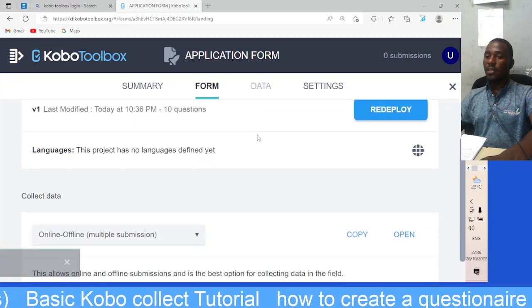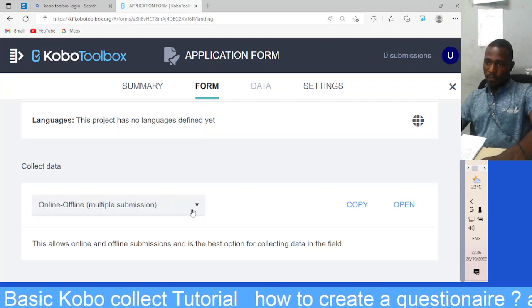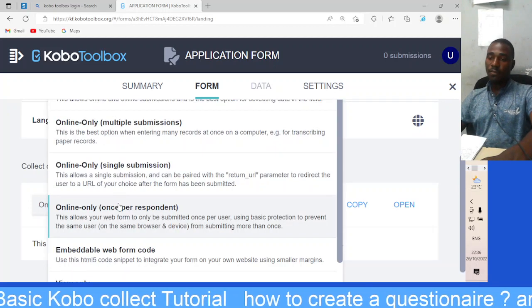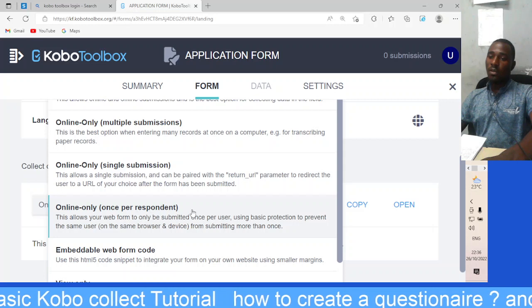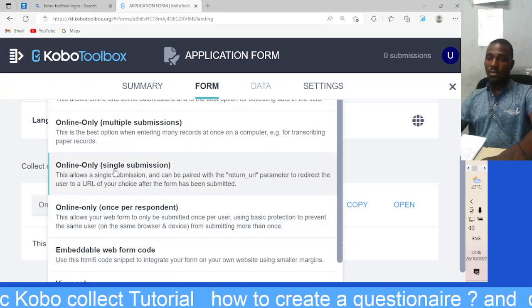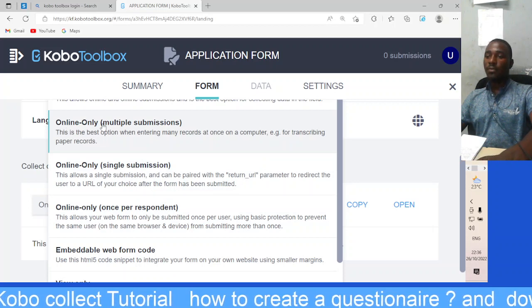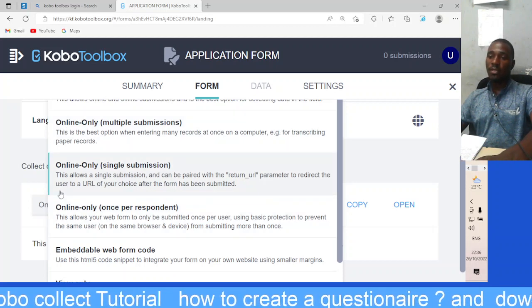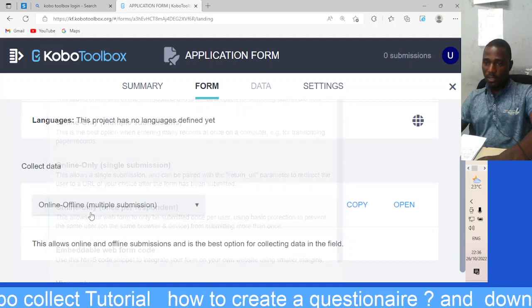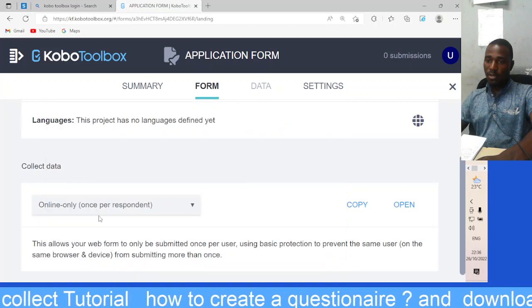This form you can now make an option. You select whether one person is supposed to answer only once or maybe multiple responses from the same person. So you choose depending.